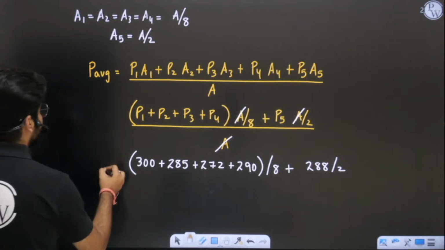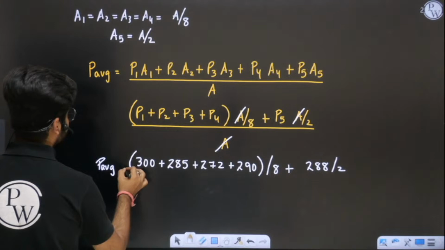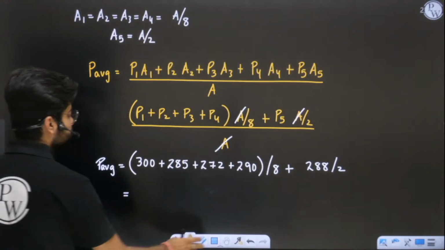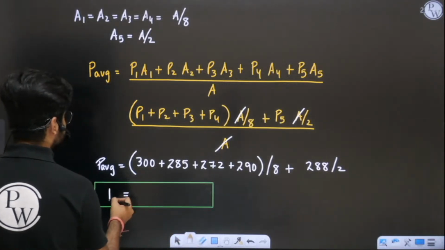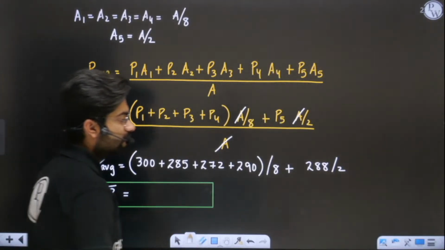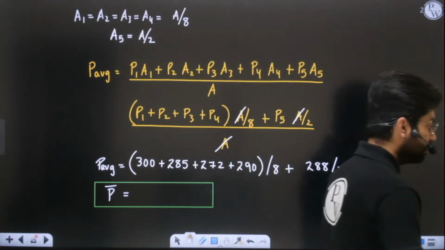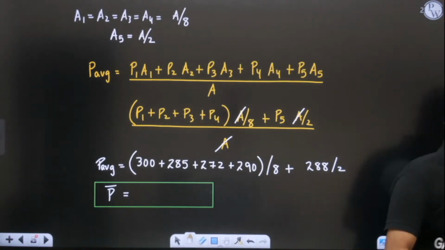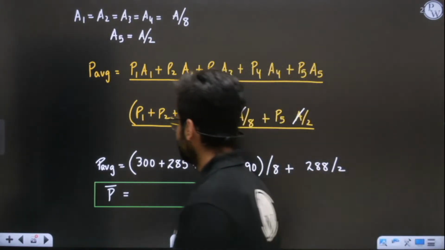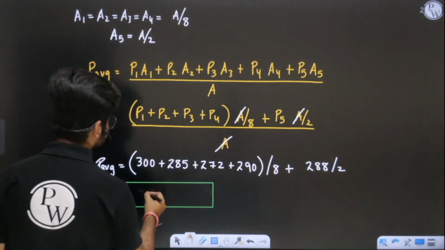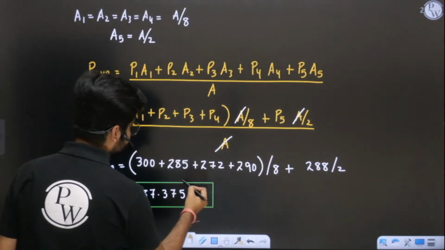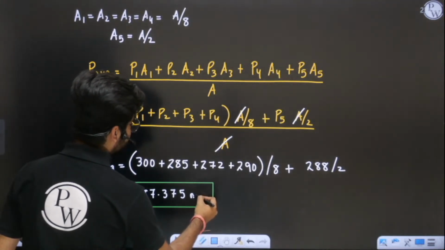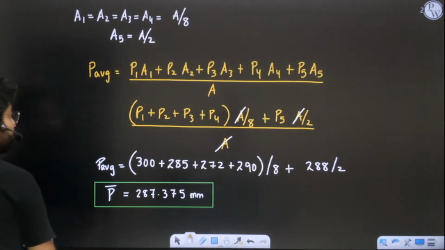I hope you can evaluate it. How much are you getting here? Can you tell me? So P average we are getting here as, kindly comment everyone, 287.375. Perfect. Great. You are getting the correct answer here. 287.375 mm. I hope the answer is given in mm only.